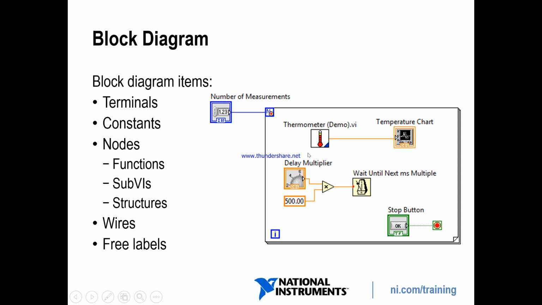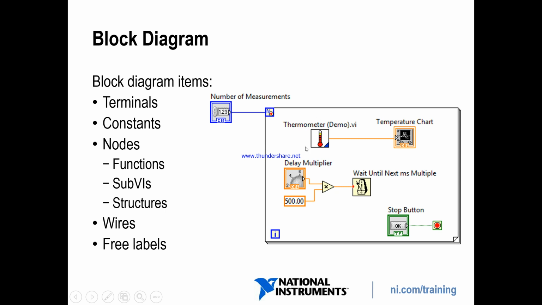Okay, nodes. So this one is node 1, 2, 3, 4. Node means function and structure. So this whole structure is a node. The name of this structure is case structure. This one is a function and this one is functions.